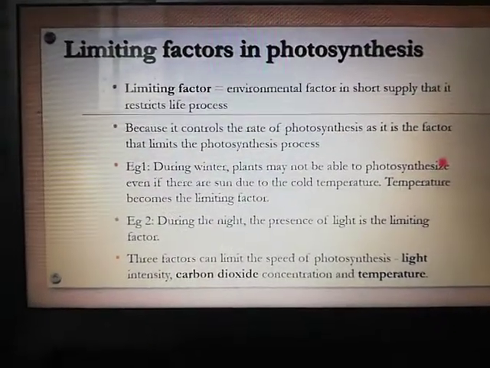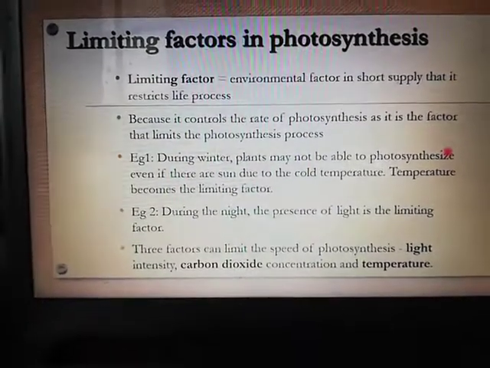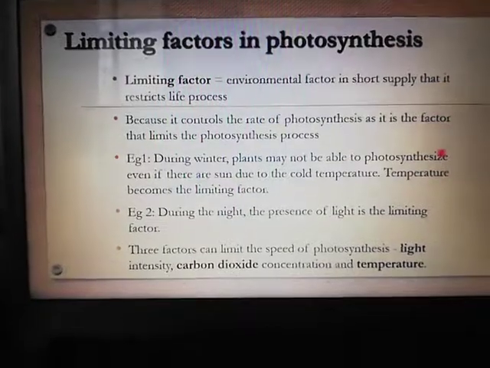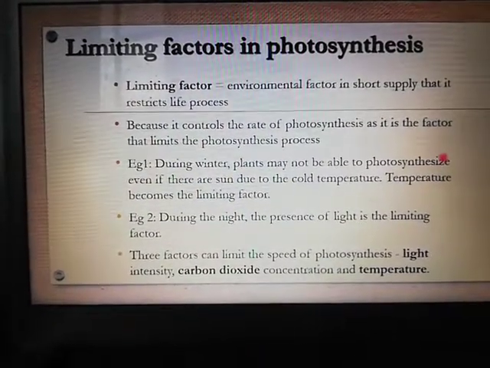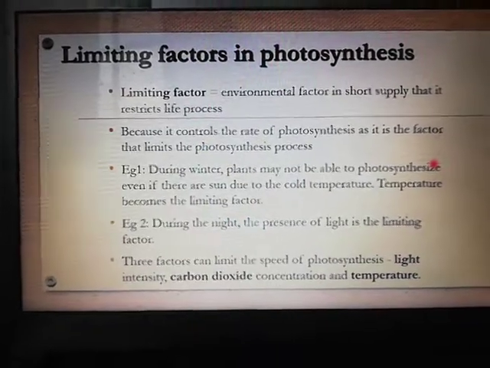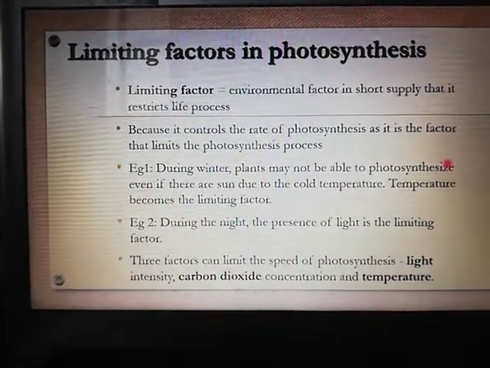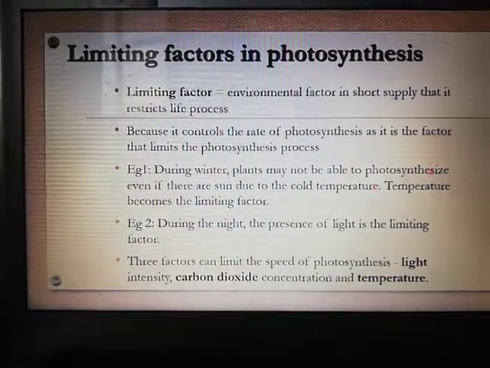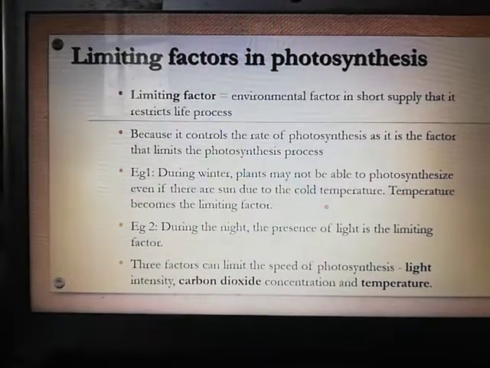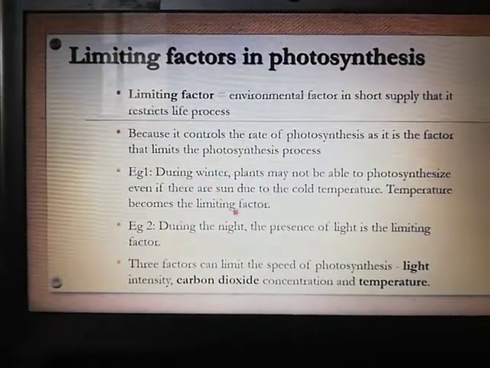What is a limiting factor? An environmental factor in short supply that it restricts the life process. Because it controls the rate of photosynthesis, it is the factor that limits the photosynthesis process. Let's see example 1. During the winter, plants may not be able to undergo photosynthesis process, even if there is sun, due to the cold temperature. So here you can say temperature becomes the limiting factor.